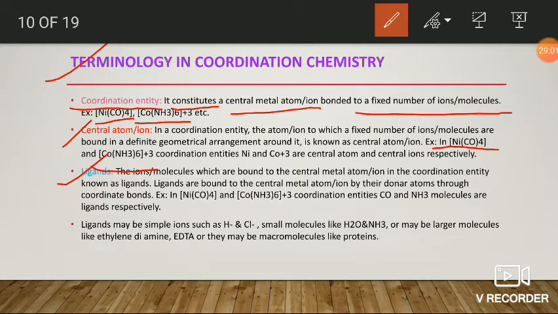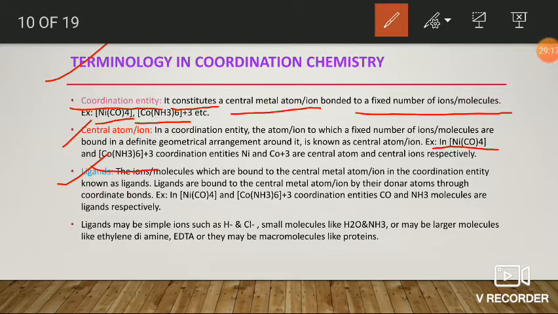Generally, a coordination compound is formed due to the combination of two species. One is the central atom, the second one is the ligands. In order to form a complex compound or coordination compound between the central atom and ligand, there are two conditions.